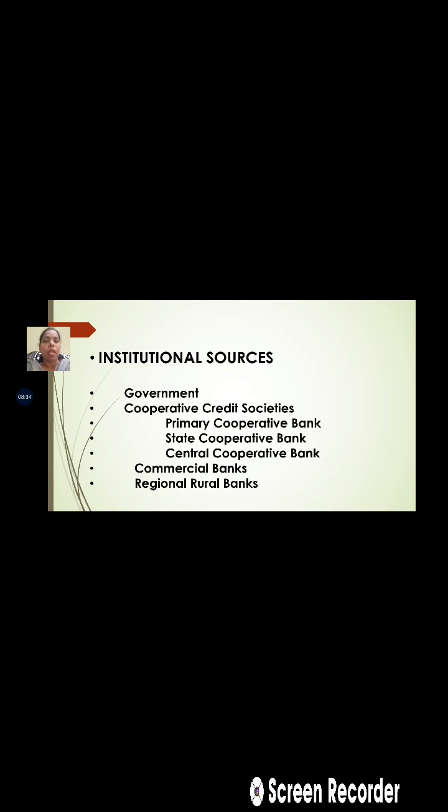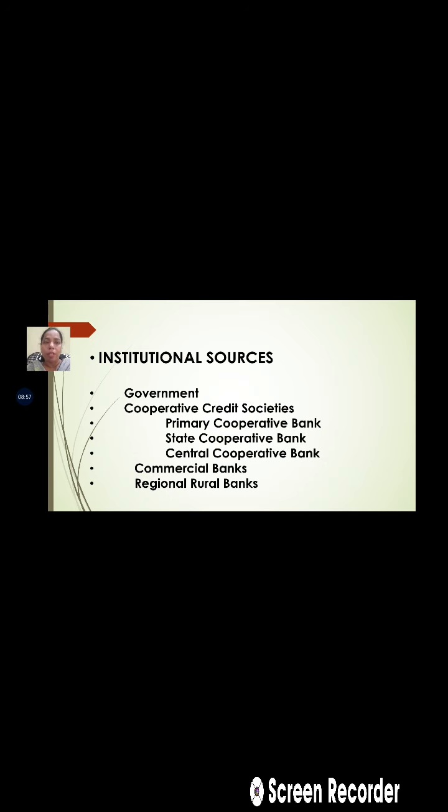These cooperative credit societies work on a three-tier basis: the primary cooperative society, then the state cooperative society or the district cooperative society, and the central cooperative societies. So these are the different cooperatives on different tiers, which provide financial assistance to the farmers.